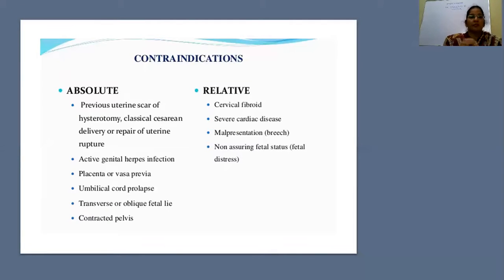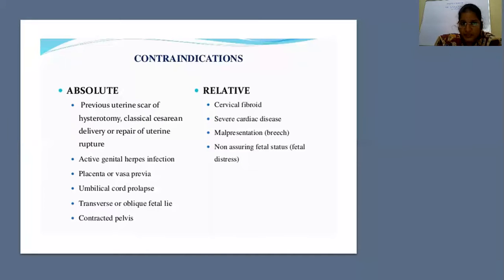The first and foremost indication is a post-cesarean pregnancy, or uterus with a previous uterine scar for hysterectomy, and a patient who had undergone a classical cesarean section, or a patient with a history of previous uterine rupture in a previous delivery. These are absolute contraindications for induction of labor.